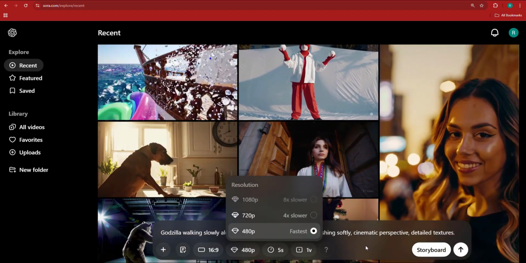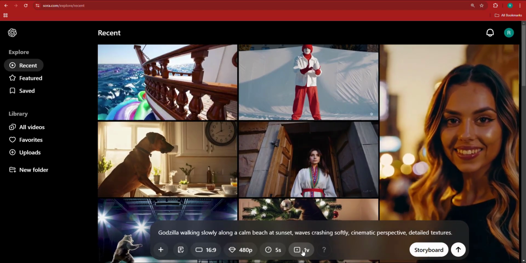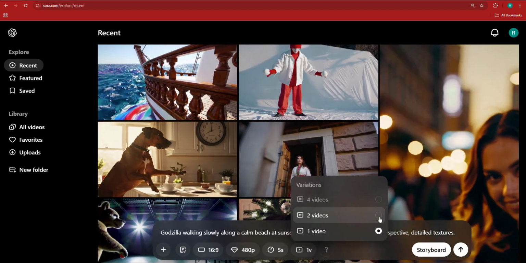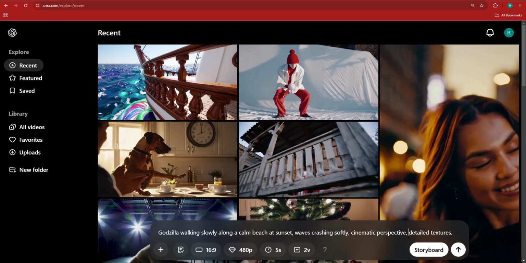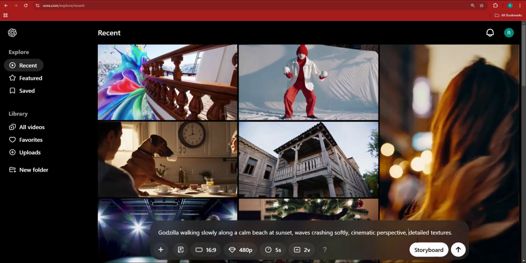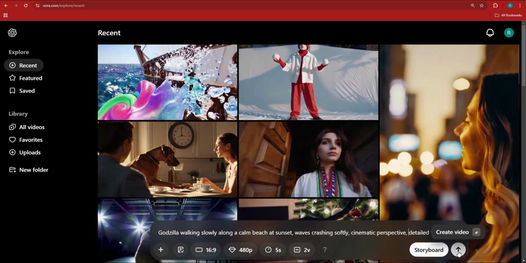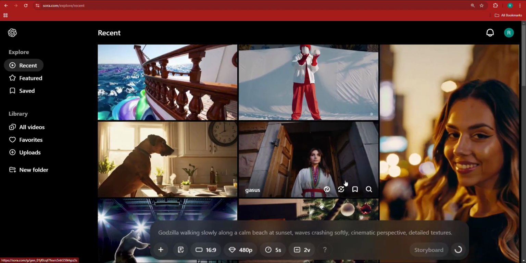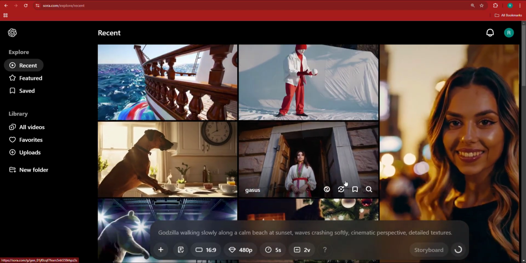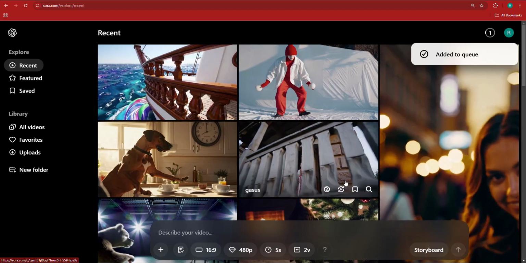But what I'm going to do right now is keep it at 480, and I'm going to choose 2 variations, right? 2 videos, the same prompt, but generate 2 videos. Now, I'm not going to click the storyboard right now. Let's just click create a video to create our first video, right? Now it's added to the queue.